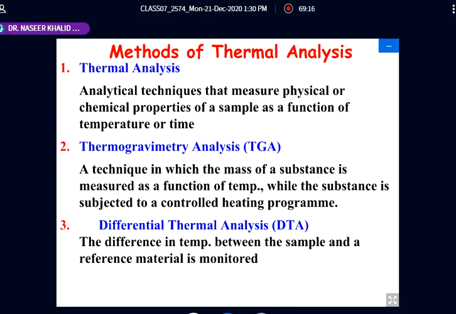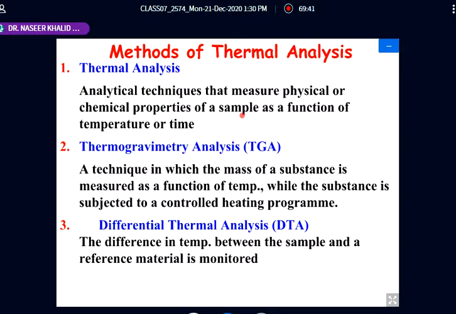Now, we can measure the weight change with the help of thermal analysis. There are so many others. Thermal analysis is just a general term. It is the measurement of any physical or chemical property of the sample as a function of temperature.